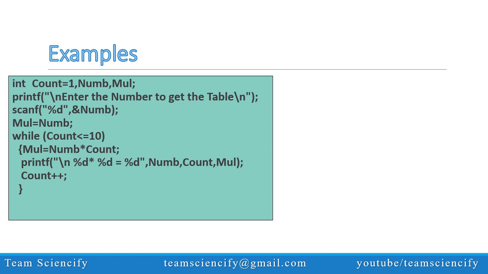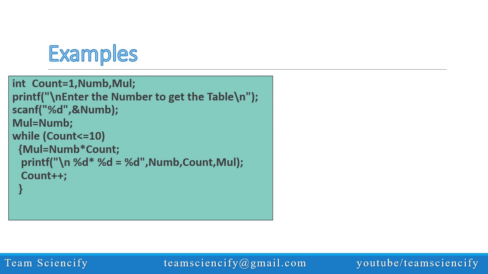Then to get the table of the number, we put the simple while loop statement. Since we know that the while loop is used when the number of times the loop is to be executed is known, here we require that the loop must be evaluated 10 times in order to get the table of a specific number. So we use the test condition as while count less than or equal to 10.